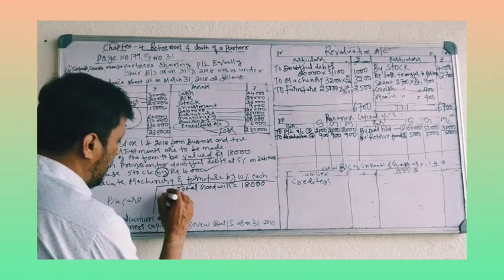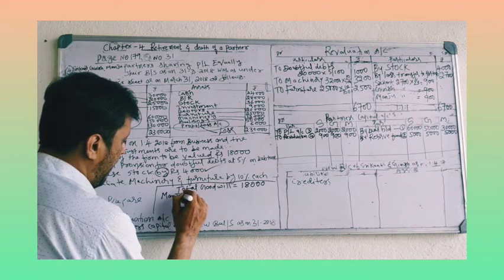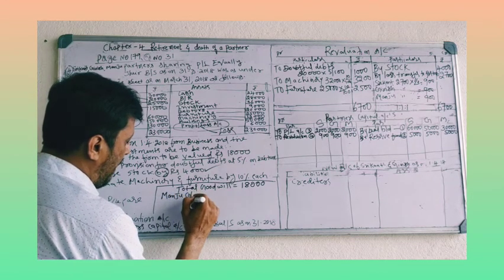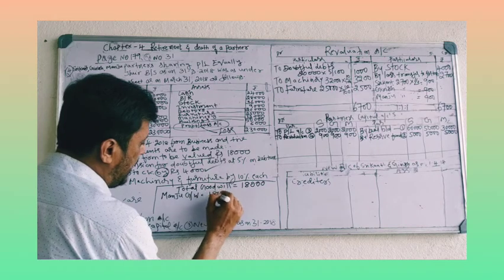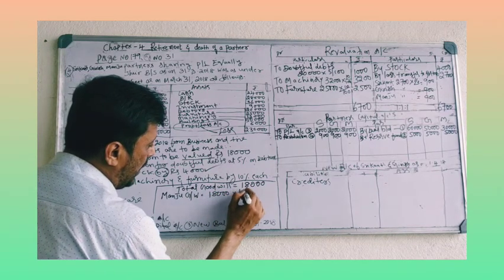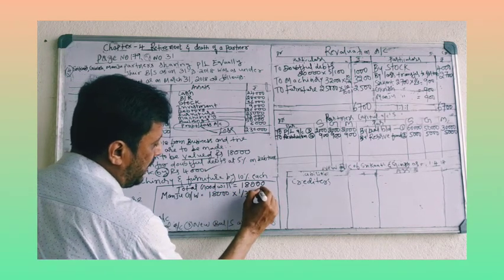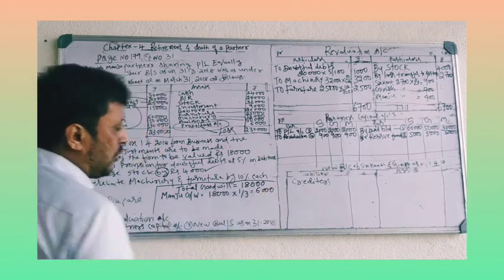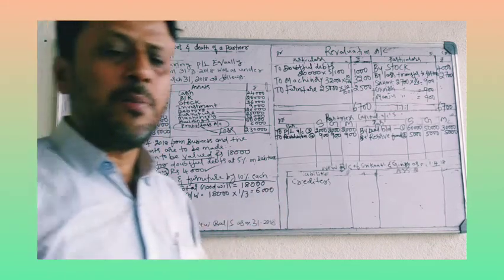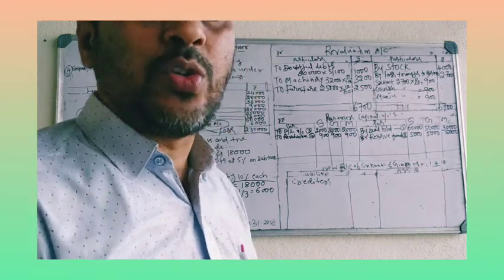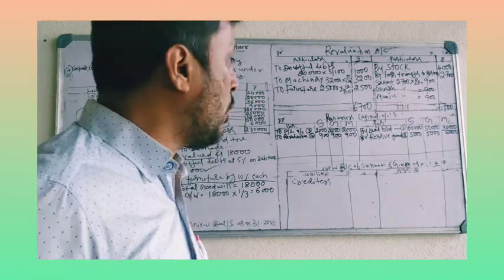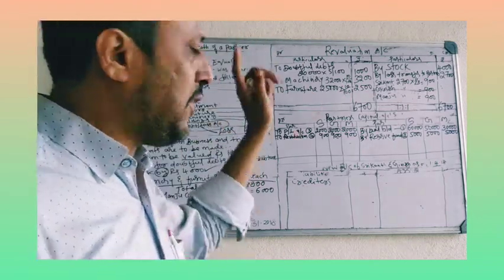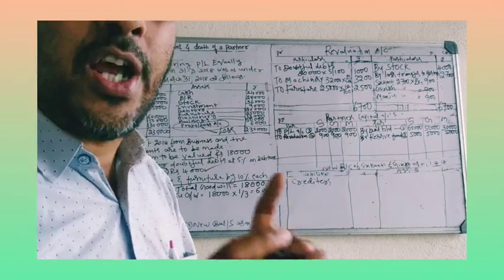Retiring partner is Manju. Manju goodwill equals 18,000 into 1 by 3. His share is 1 by 3, 6,000. So, Manju is a retiring partner. He has to get 6,000 rupees from the remaining partners, that is Srikant and Girish in gain ratio.